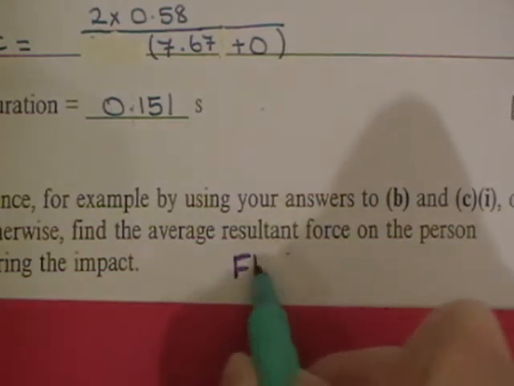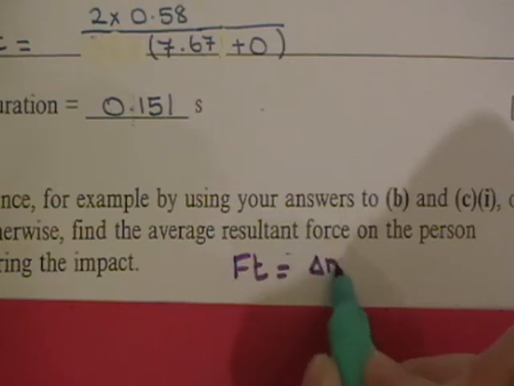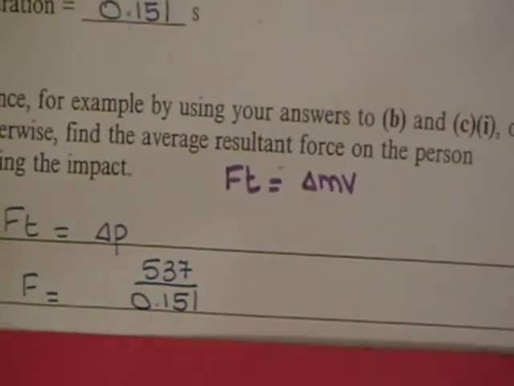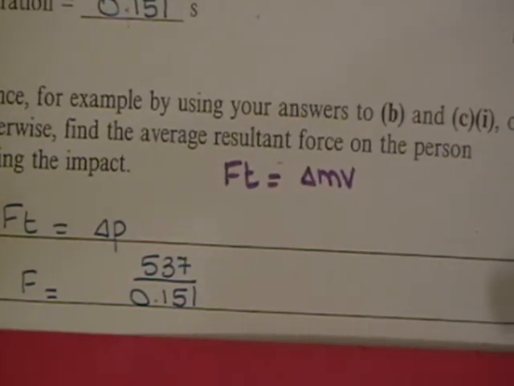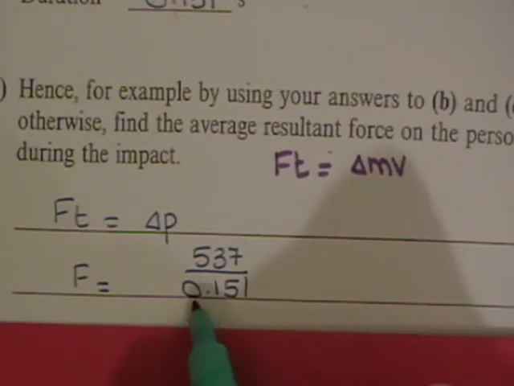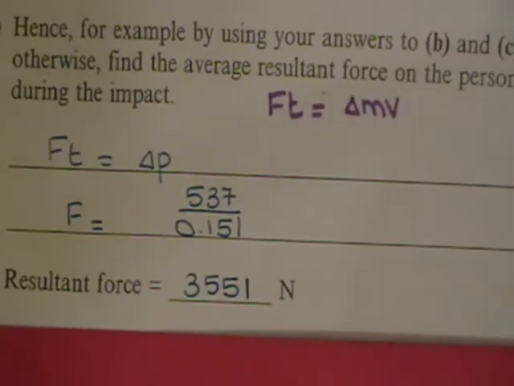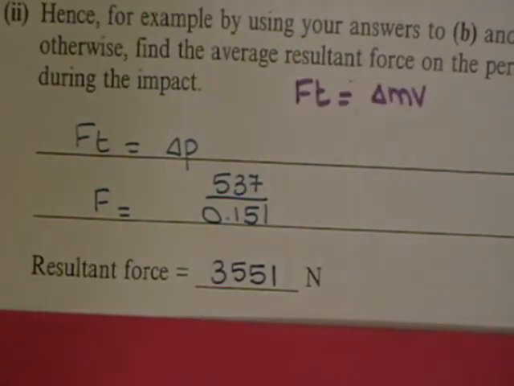So impulse is Ft, and it's equal to the change in momentum, which I've written as delta P. Therefore, the force is equal to the change in momentum, 537, divided by the time, 0.151, and that gives you an answer of 3,551 newtons.